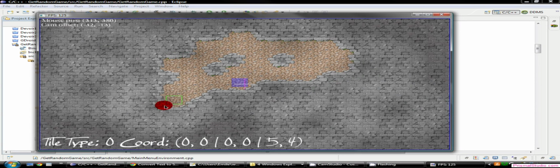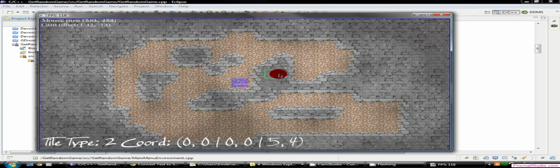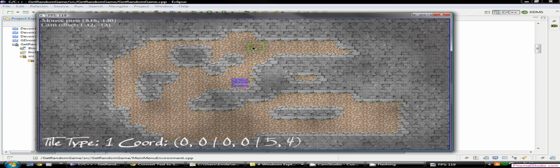You can drag the mouse while holding down the left mouse button, and it will paint the floor with the currently selected tile type. You can change the tile type and then, for example, put back some stone-paved floor tiles. It is also possible to place a third tile type, and it will still render it in the right order. Here's some grass tiles.